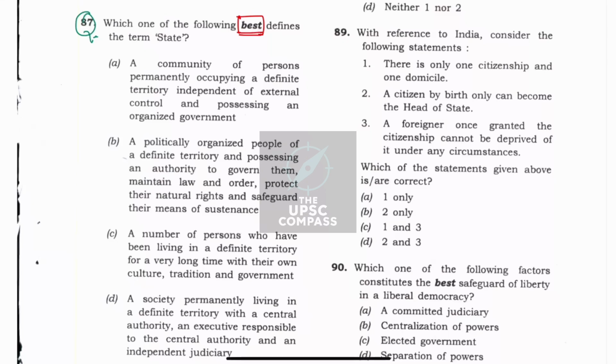Here you have to go a little slowly and catch one keyword in every statement where UPSC can play with you, right? You need to identify a keyword where UPSC can play with you. So first statement, a community of persons permanently occupying a definite territory independent of external control, right, and having an organized government. Second, a politically organized people of definite territory possessing an authority to govern them, maintain law and order, and protect their natural rights and safeguard their means of sustenance.